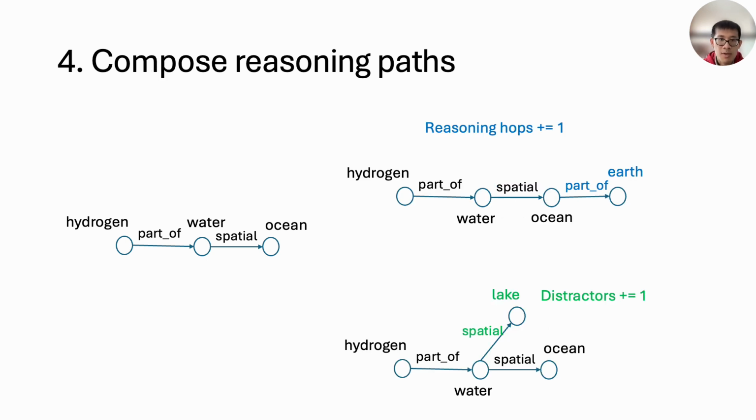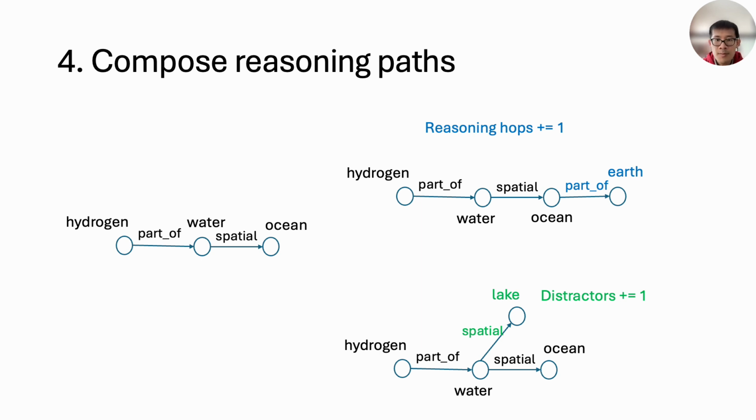The fourth step is to compose reasoning paths. This slide shows two examples of adding an additional reasoning node onto the tree, hydrogen, part of water, spatial ocean. In the blue example, we concatenate a node Earth on the right-hand side of the tree. Effectively, this adds 1 to the number of reasoning hops.